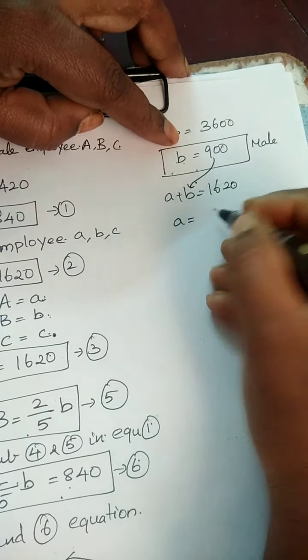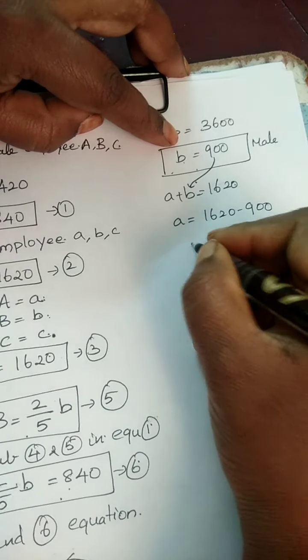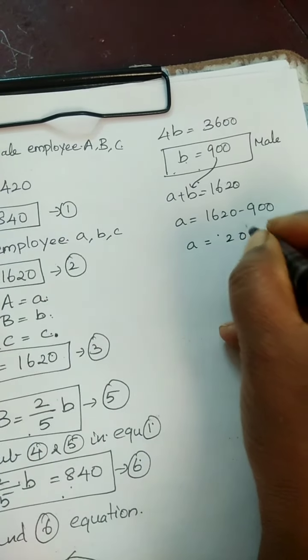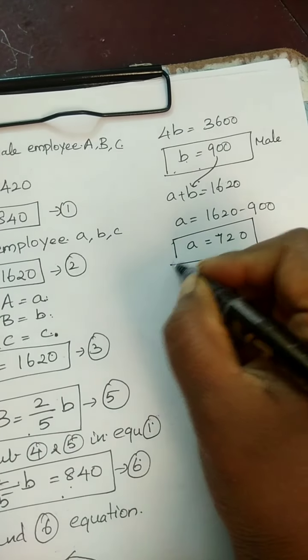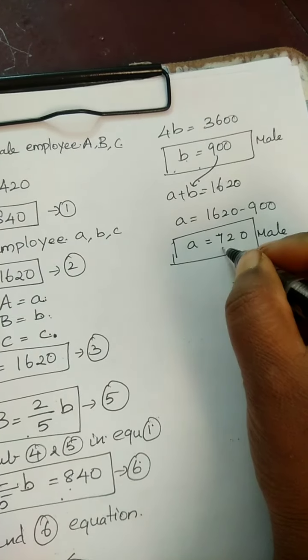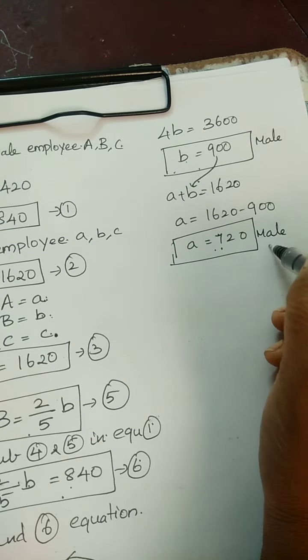We will get 1620 minus 900 gives, what's the value of A? 16 minus 9, 7. So this is small a value. This also represents the male. These are the values of small a and small b for male.